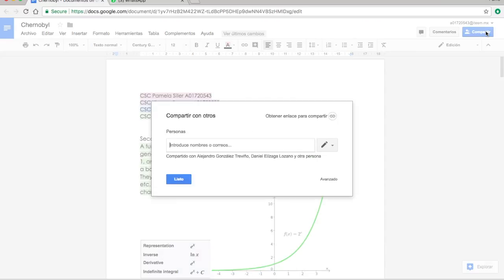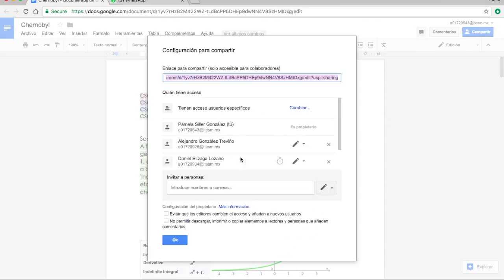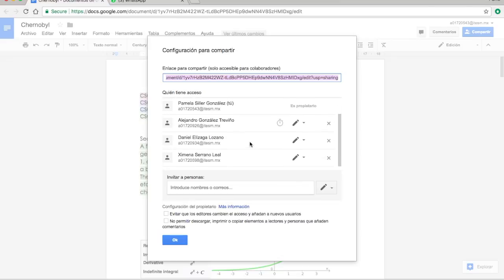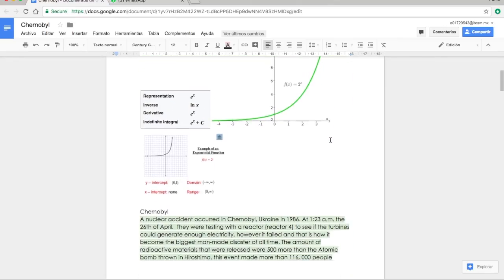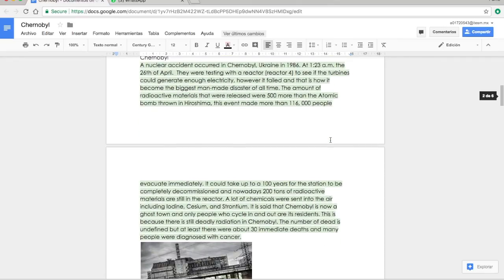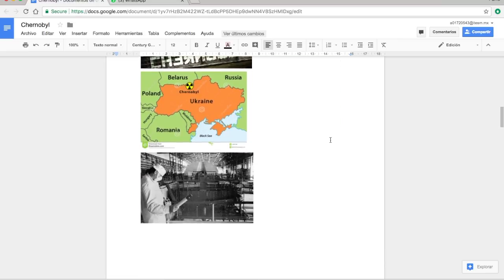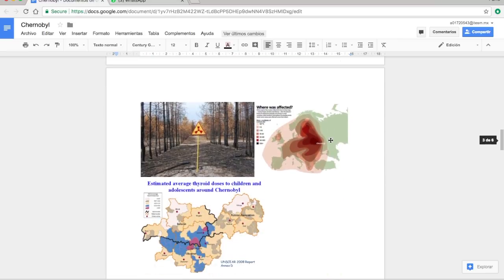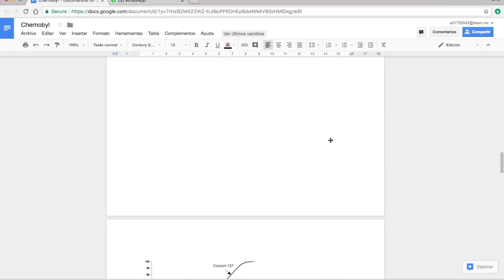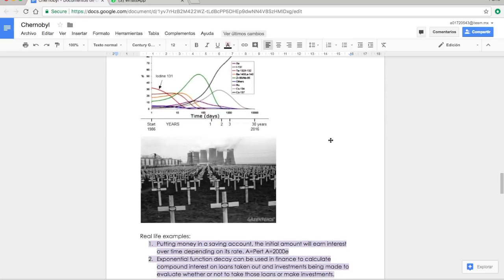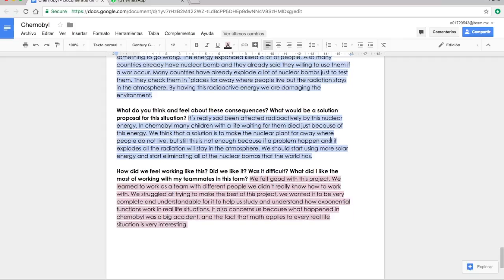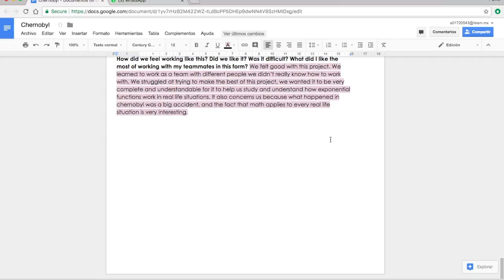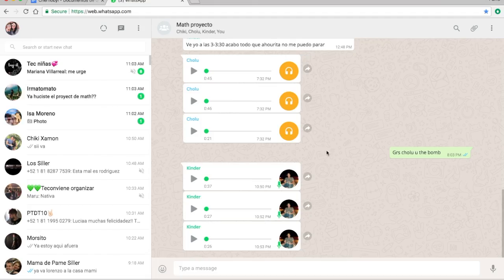We as a team felt good with this project. We learned to work as a team with different people we didn't really know how to work with. We struggled at trying to make the best of this project. We wanted it to be very complete and understandable, for it to help us study and understand how exponential functions work in real-life situations. It also concerns us because what happened in Chernobyl was a big accident, and the fact that math applies to every real-life situation is very interesting.